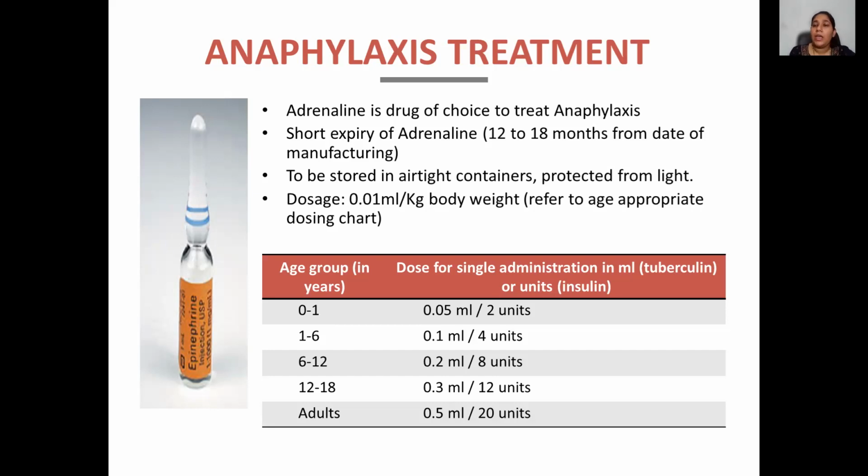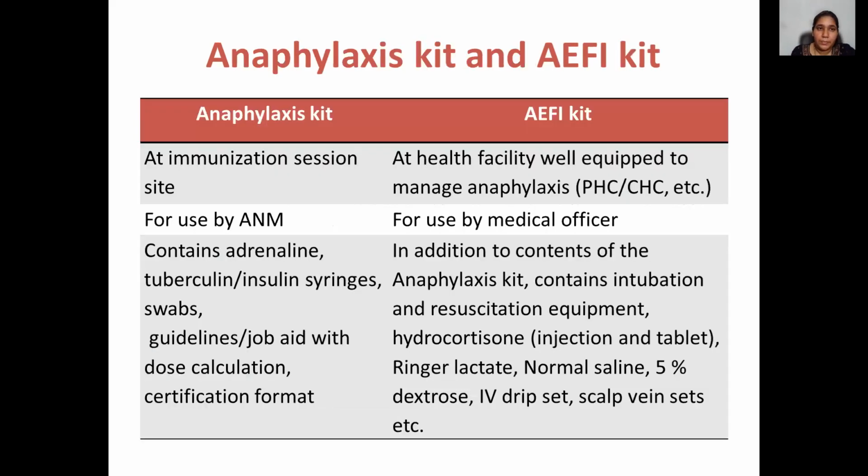So corresponding values in units of insulin syringe are also given in this table. The point which you need to remember is for adults, specifically if I talk about COVID-19 vaccination which is going on, since initially it started with adults only, with the healthcare workers, and now we are also giving it to the 18 to 44 years age group, and initially we started with more than 45 years age group. So for them, the dose of adrenaline is 0.5 ml.